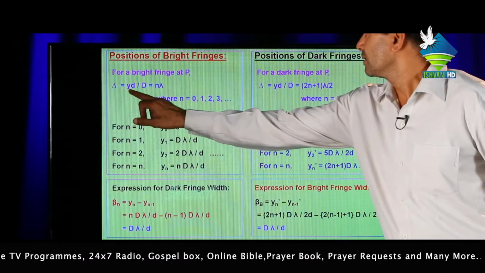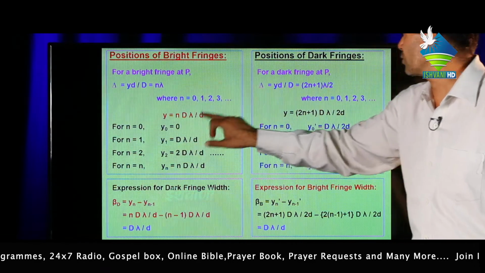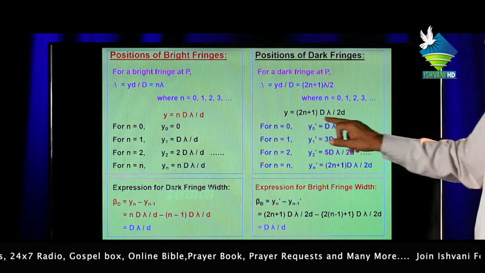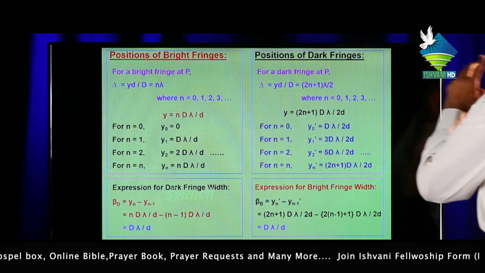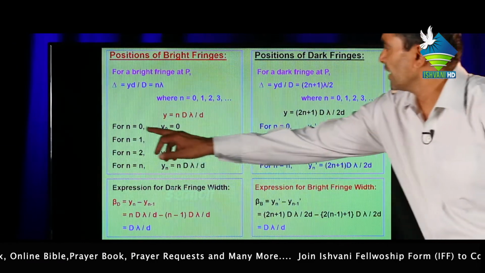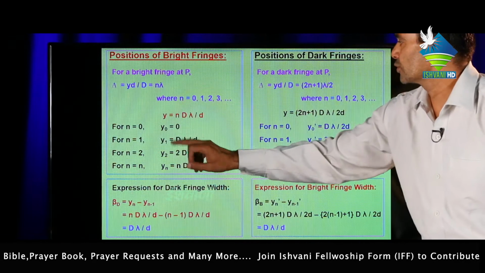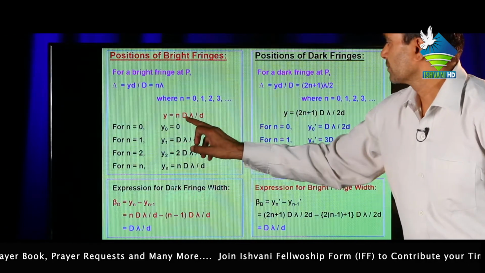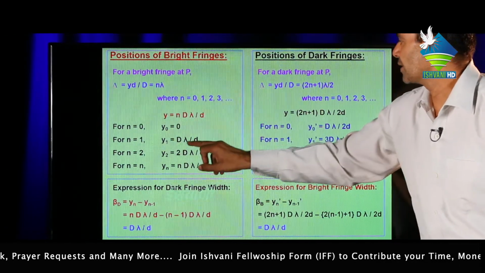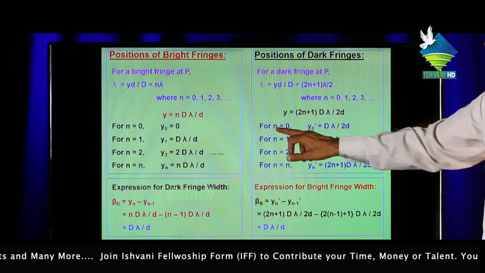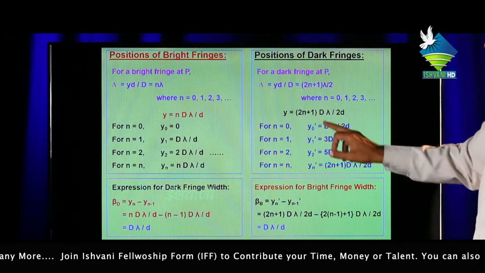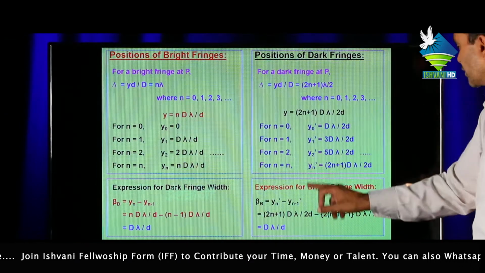Now we have to find, by these two equations, y equal to this, where n equal to 0, 1, 2, 3. If n equal to 0, then y equal to 0; n equal to 1, then y equals d lambda upon d; n equal to 2, this; n equal to n, this. For n equal to 0, the condition for dark fringe, this is continuous.